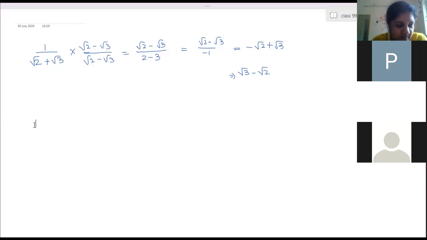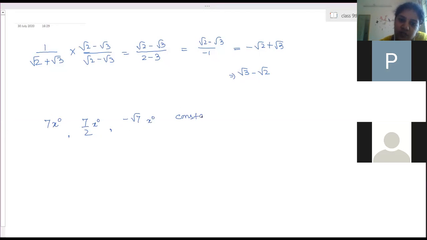Ma'am, zero polynomial means the result will be equal to 0. No, ma'am. Zero polynomial is zero. The number zero is called the zero polynomial. A constant polynomial means a constant number is a constant polynomial. Any normal number, 7, 7 by 2, minus root 7. These are all constant polynomials because here it is x to the power 0. Nothing is there, that means it is x to the power 0. So these are called constant polynomials.